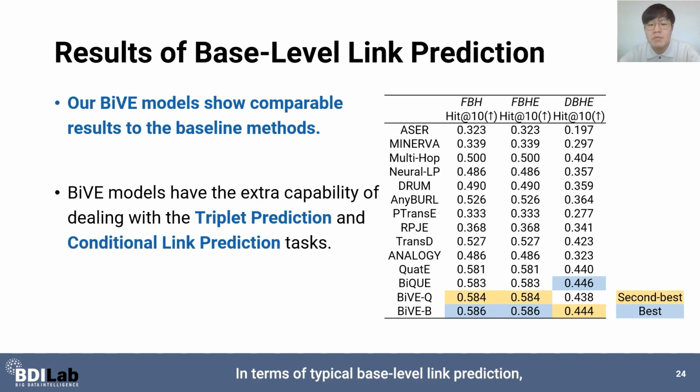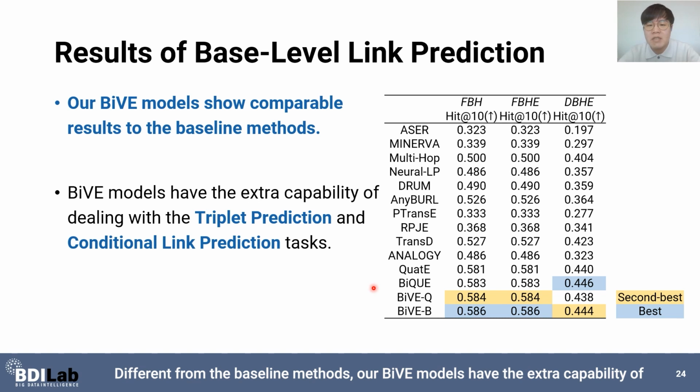In terms of typical base level link prediction, Bi-Level models show comparable results to the baseline methods. Our Bi-Level loss function does not degrade the performance of conventional link prediction. Different from the baseline methods, our Bi-Level models have the extra capability of dealing with the triplet prediction and conditional link prediction tasks.